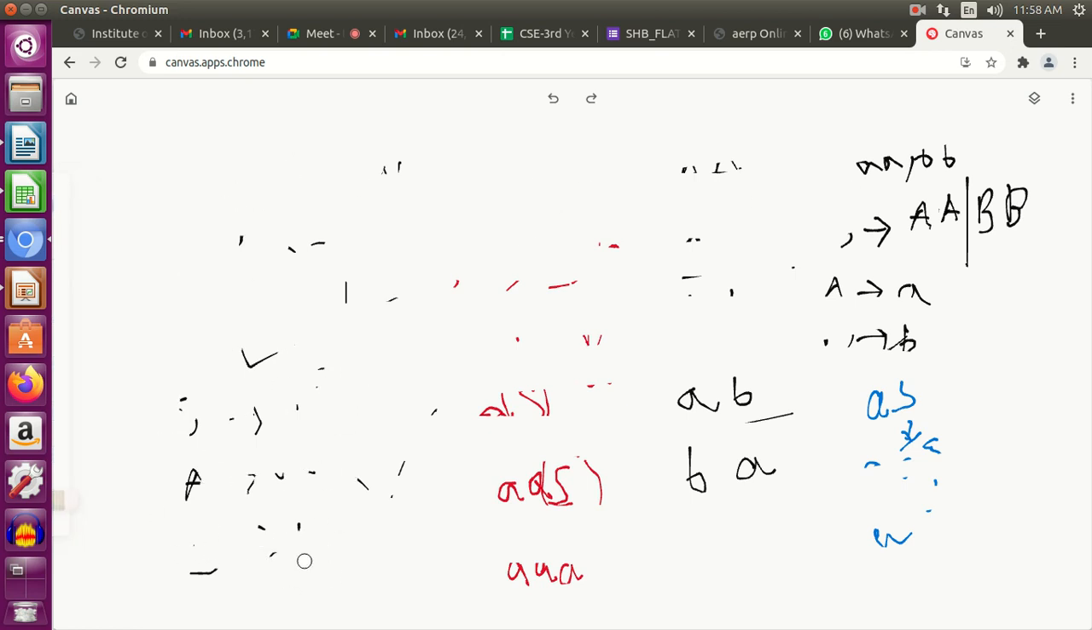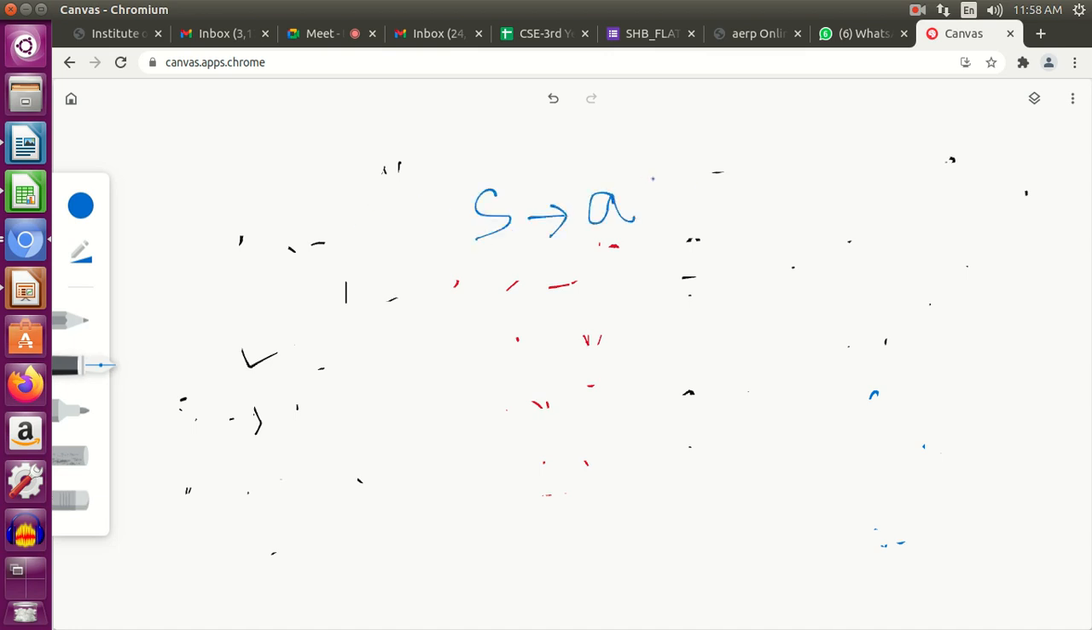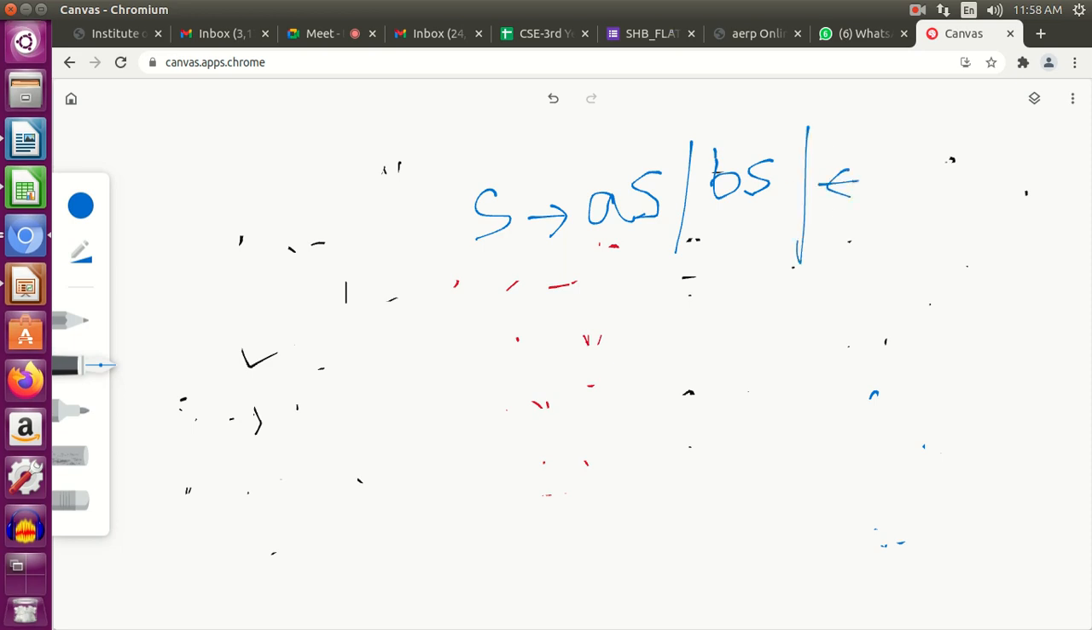But ma'am, after B, A cannot be there, right? Yeah, it can be there. Let me show you. Because your language can contain anything. So it's starting with A or B, and then S can be replaced by either AS again or BS again. So that will continue forever. So your grammar looks like this, and epsilon, okay?